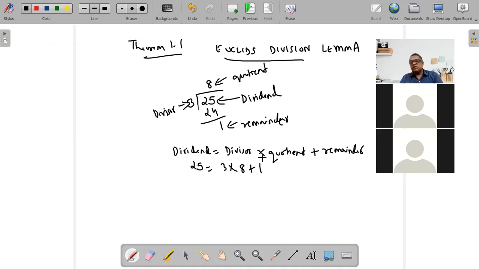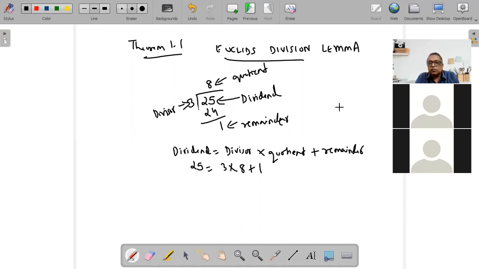So just note down this. This is the base of the Euclid division lemma. And once we know this, you will be able to understand that definition now. So I'll go back to the definition once you write down this much. Done, sir.